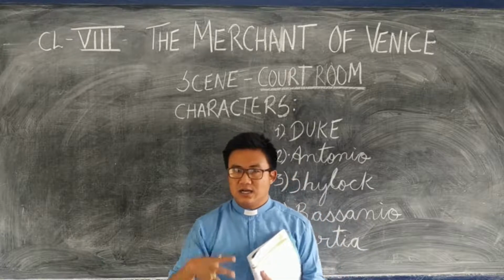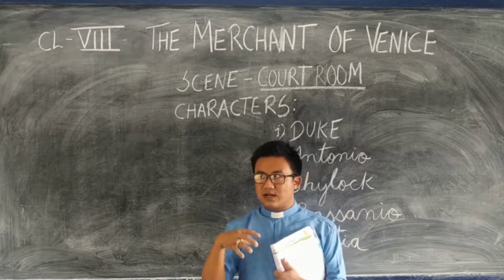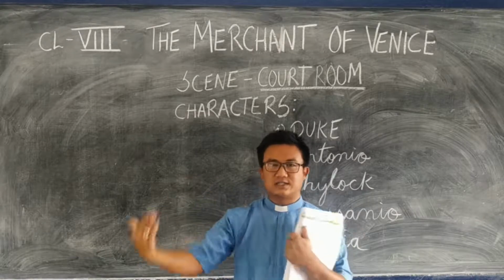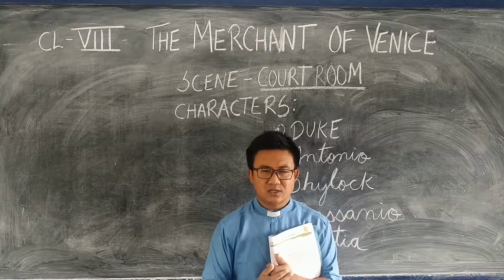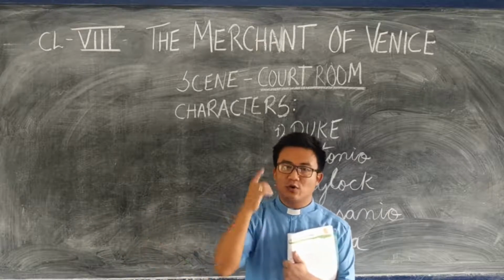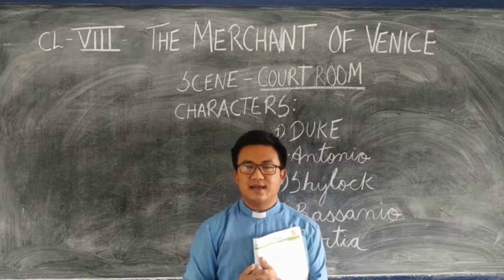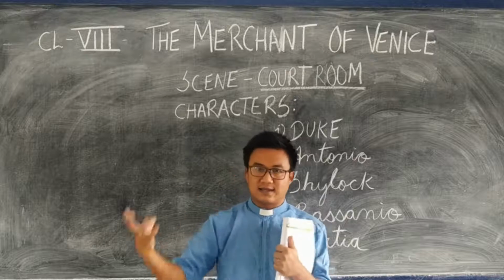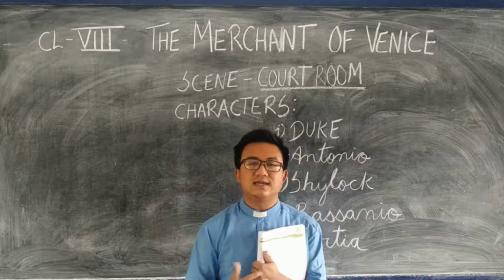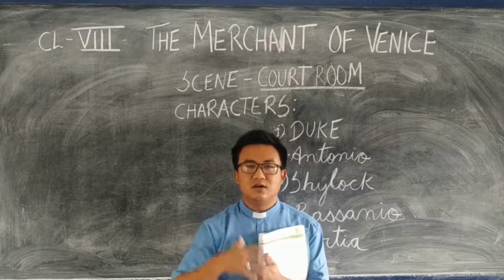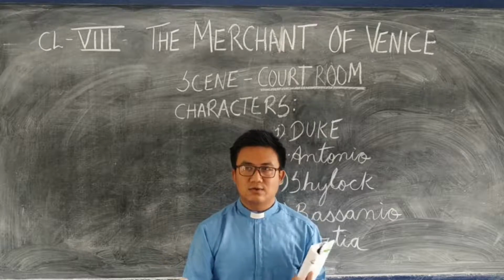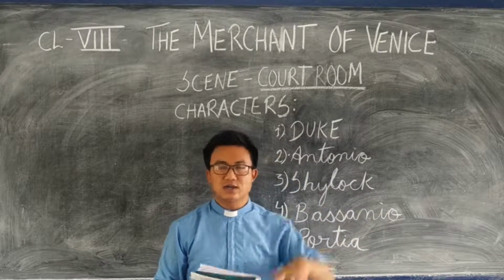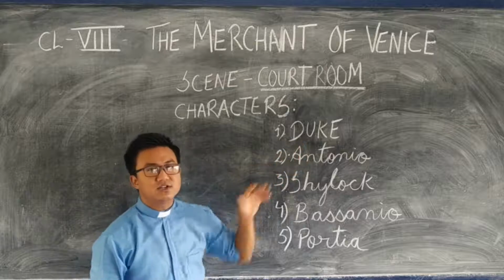Now, mind you, nowadays there are two parties in the court, and we have two lawyers, one for each party. But in the olden days, there used to be only one lawyer, and that one lawyer used to stand in between, fight a case, give justice to the innocent and give punishment to the one who is not innocent. So in the olden days there used to be only one lawyer and a judge, who is the Duke.